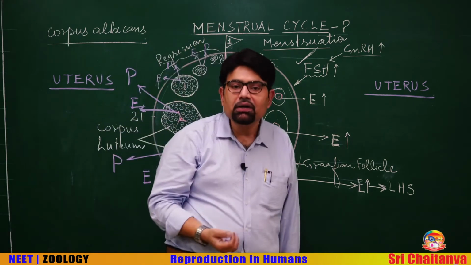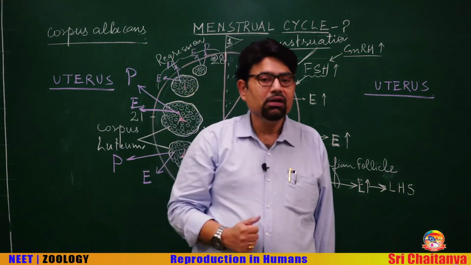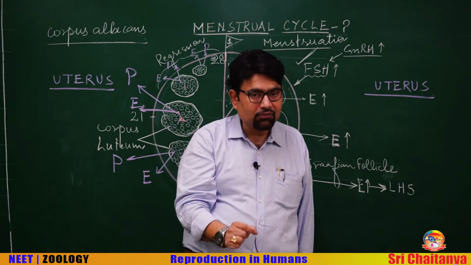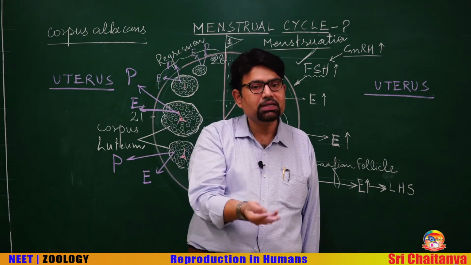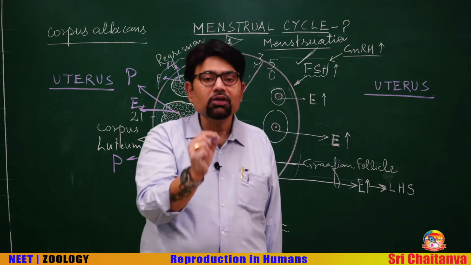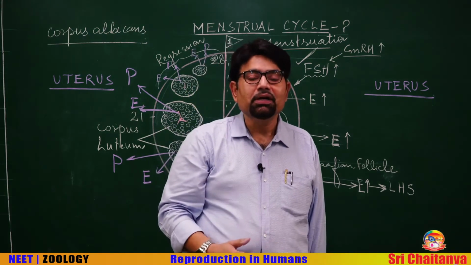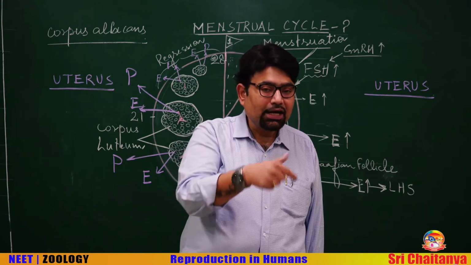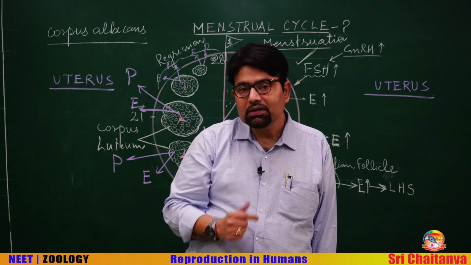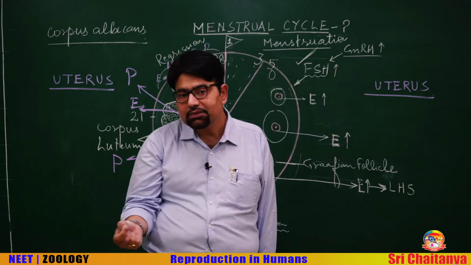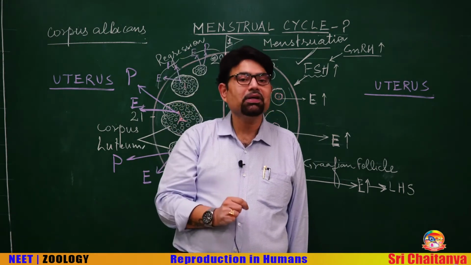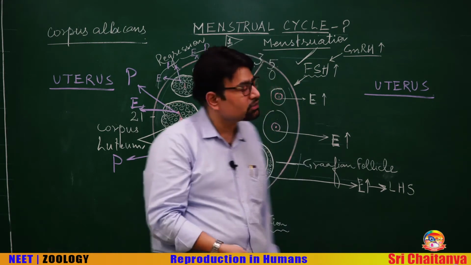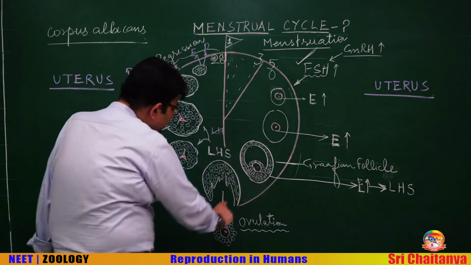The endometrial blood supply is withdrawn. There is ischemia in the endometrium, and because of ischemia, and what is ischemia? Stoppage of blood supply is ischemia. And because of ischemia in the endometrium, the endometrial cells start shedding. The endothelium of the capillary, the endothelial cells also shed. The blood inside the capillary comes out, and this bleeding is called menstruation, and this occurs at the end of the luteal phase.